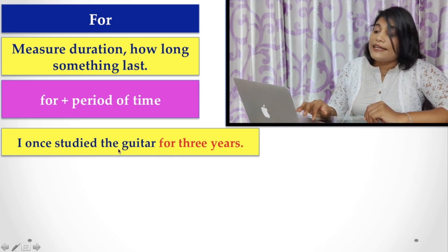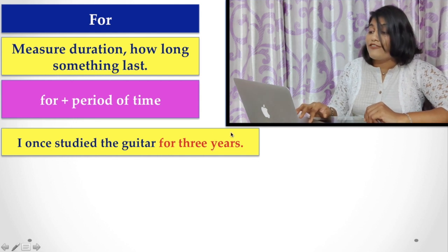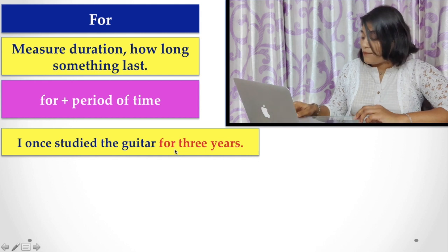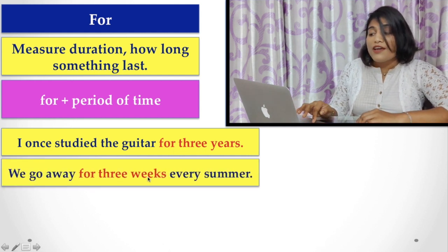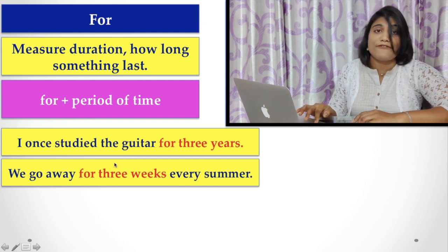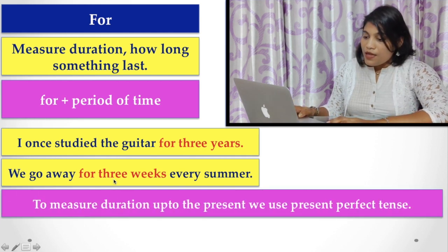I once studied the guitar for 3 years. Here for 3 years refers to the period of time. Similarly, we go away for 3 weeks every summer. Here also 3 weeks refers to the period of time.